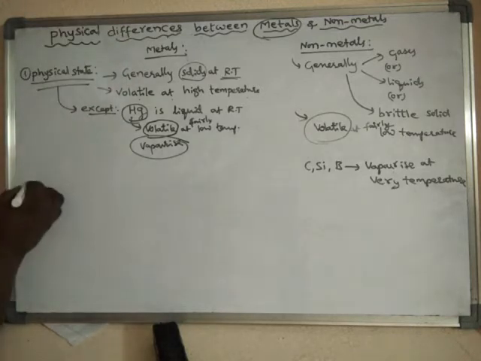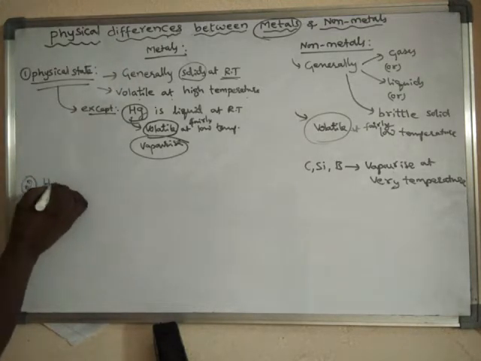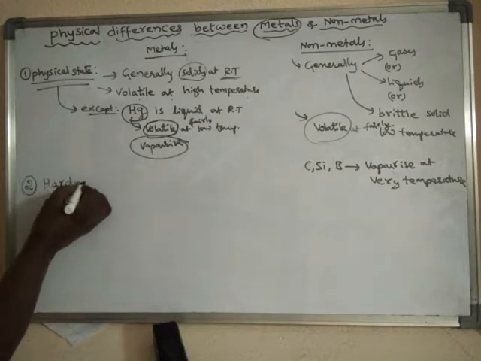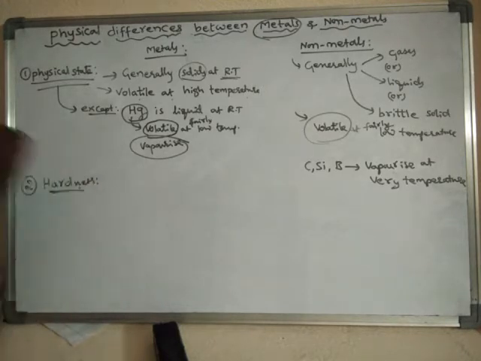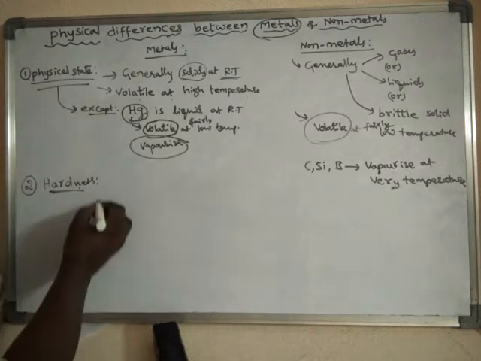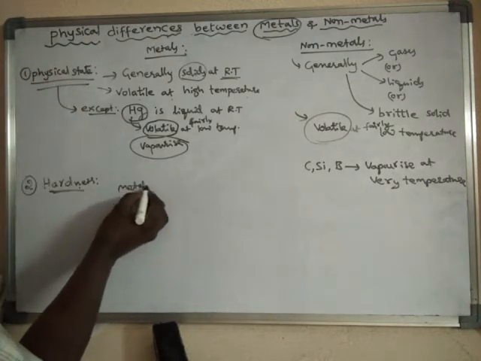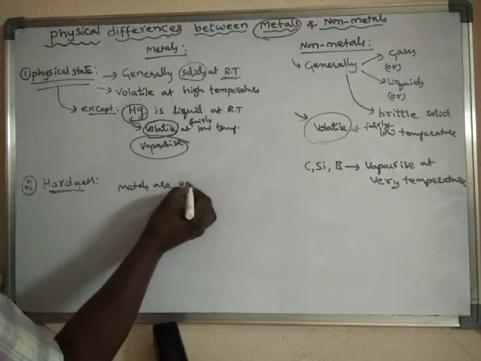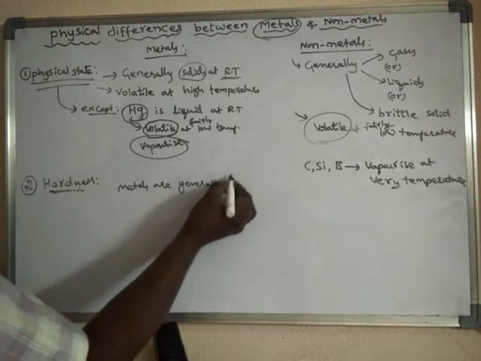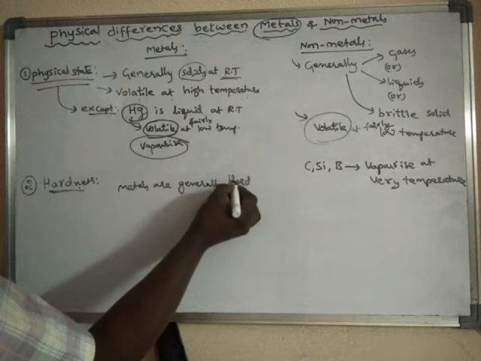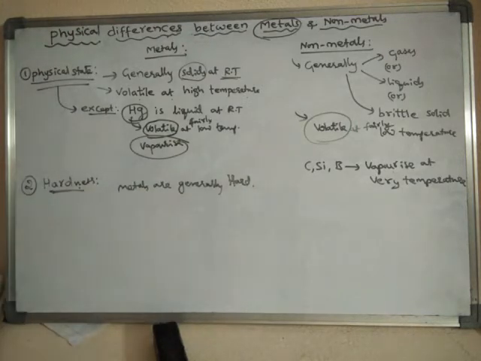The next difference is hardness. If you speak about the hardness, metals are generally hard, but there are exceptions.